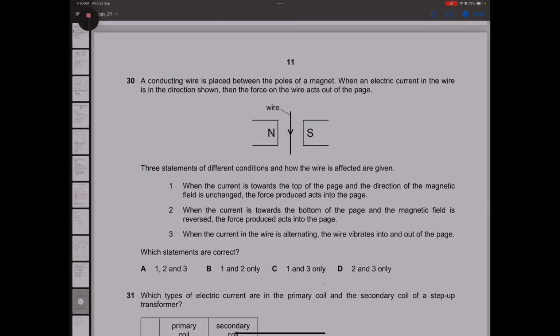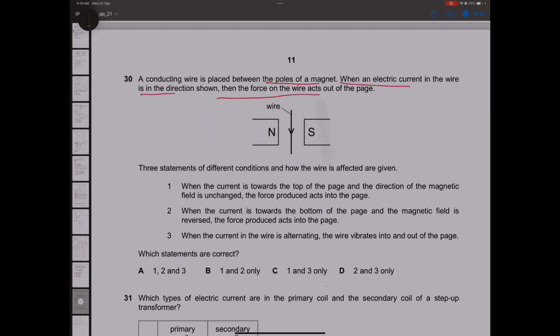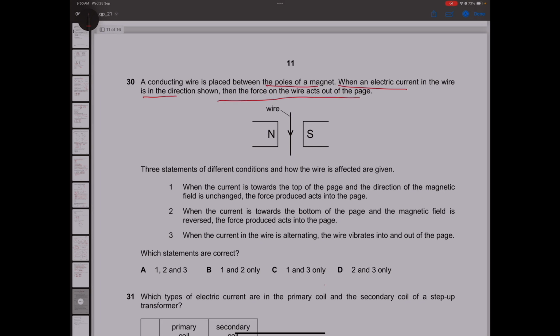This question is about a conducting wire placed between poles of a magnet. When electric current in the wire is in the direction shown, the force acts out of the page. So this question you can solve using Fleming's left-hand rule, which you can remember with the mnemonic FMC: Force, magnetic field, current. This will represent the thumb, index finger, middle finger. So using Fleming's left-hand rule, let's check these statements.